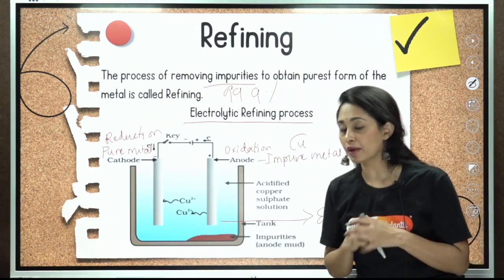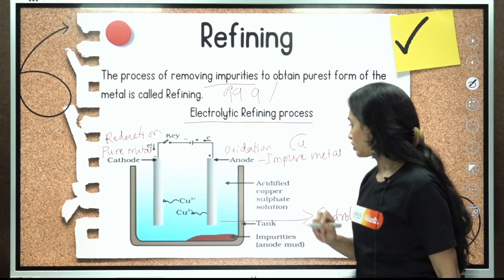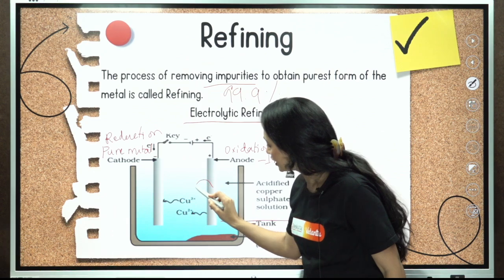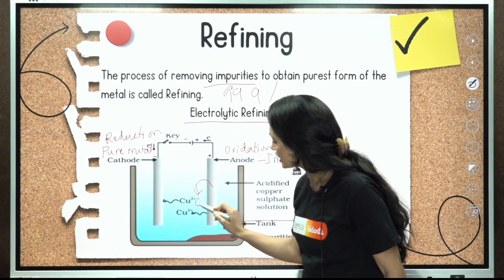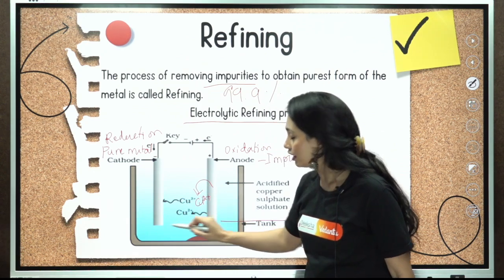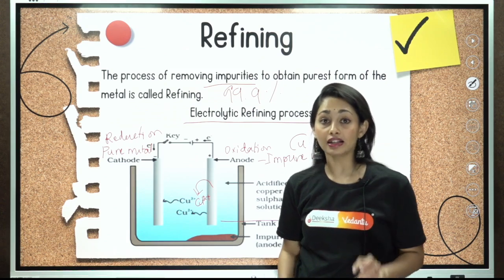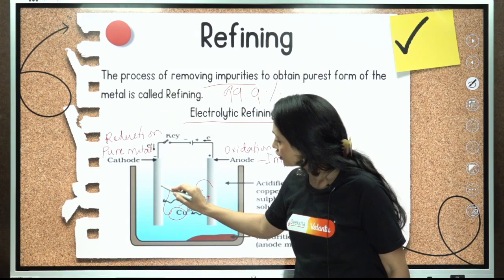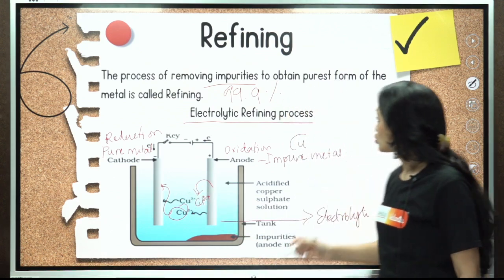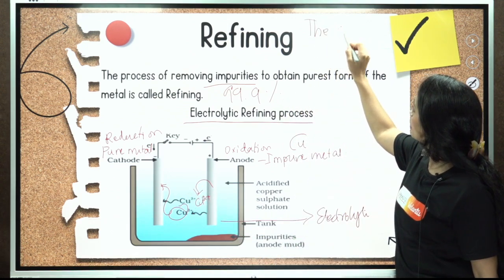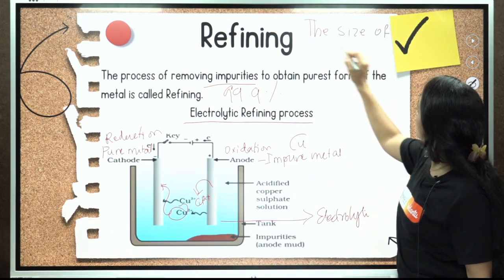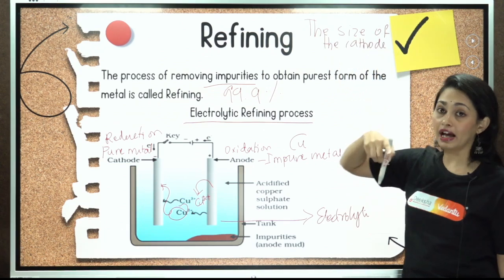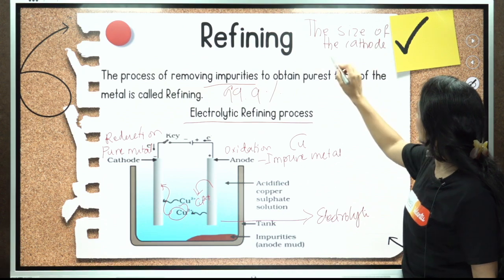What is going to happen? The impure anode is going to release Cu2+ ions into the electrolyte, and there are Cu2+ ions already in the electrolyte. That Cu2+ is going to deposit on the cathode. So the size of the cathode increases.